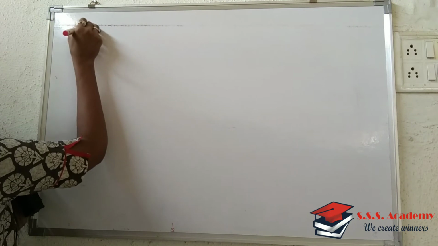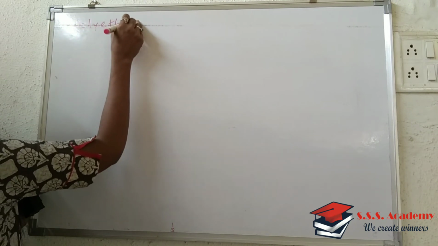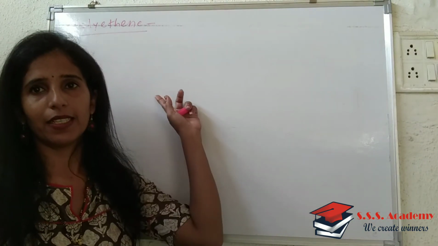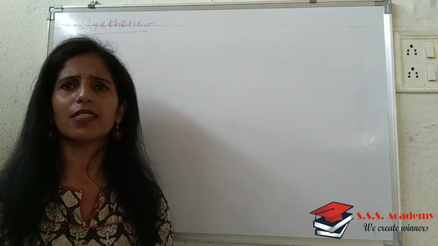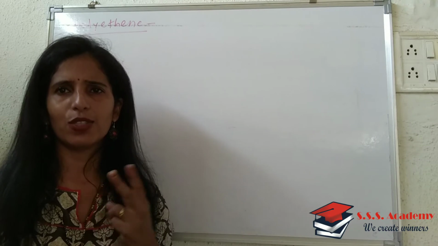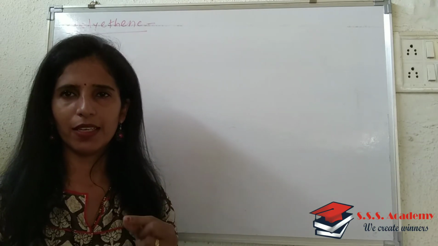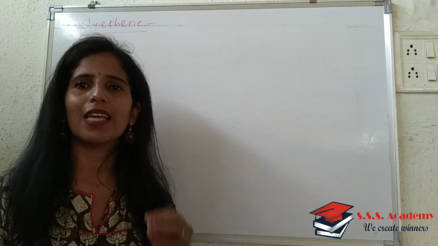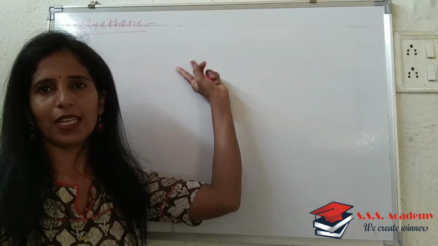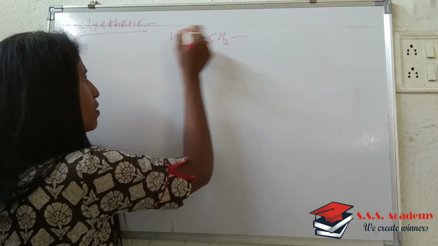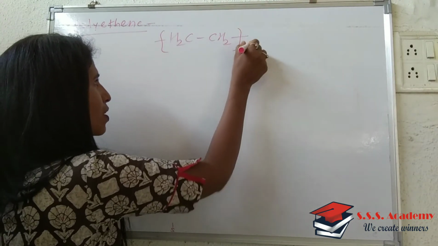The IUPAC name of polyethylene is nothing but polyethylene. As far as density is concerned, polyethylene is of two types. One is called low density polyethylene, that is LDPE, and the other is high density polyethylene, that is HDPE. Polyethylene, as we know, is the most commonly used polymer, and it is said to possess a structure like this.